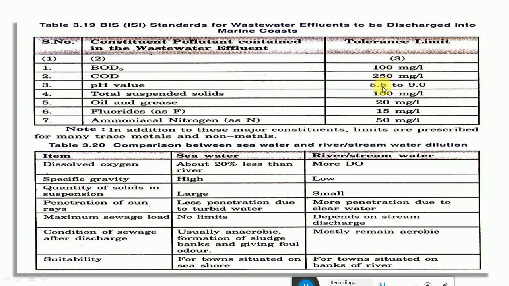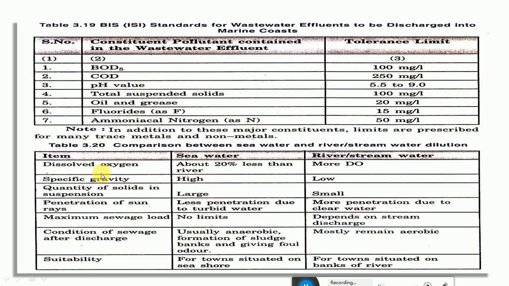These are the tolerance limits up to which sewage containing these parameters can be discharged. You can see these are relatively higher in comparison with the river water. That is because the sea or ocean contains a much larger quantity of water in terms of volume with respect to the sewage. This is the comparison of sea water and river or stream water dilution.